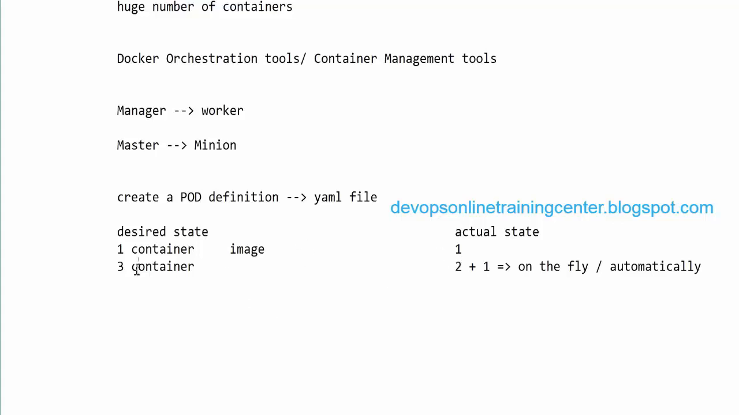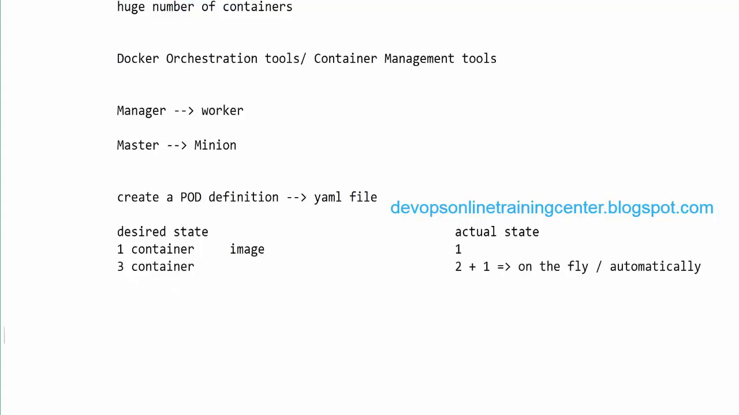In the YAML file we have specified we should have 3 containers. Maybe in the actual there are 3 containers, but because of a heavy load, or maybe one of the containers is not responding, it has frozen, then Kubernetes will automatically spin up a new container to serve the incoming web traffic or the load. Is this clear?